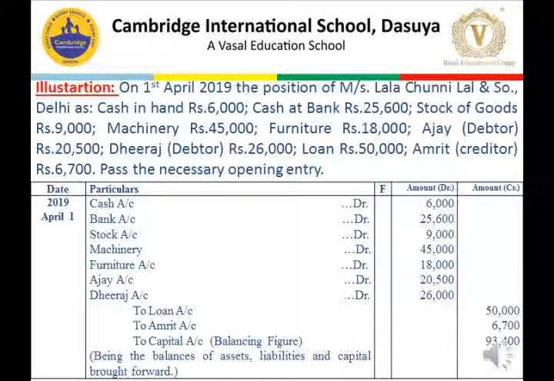Now the capital is not given. So we will add up all the assets and deduct the loan and Amrit from the total of assets, and we will get the capital, that is 93,500. So this is the balancing figure of the balances of the previous year. We have to find out the capital here.